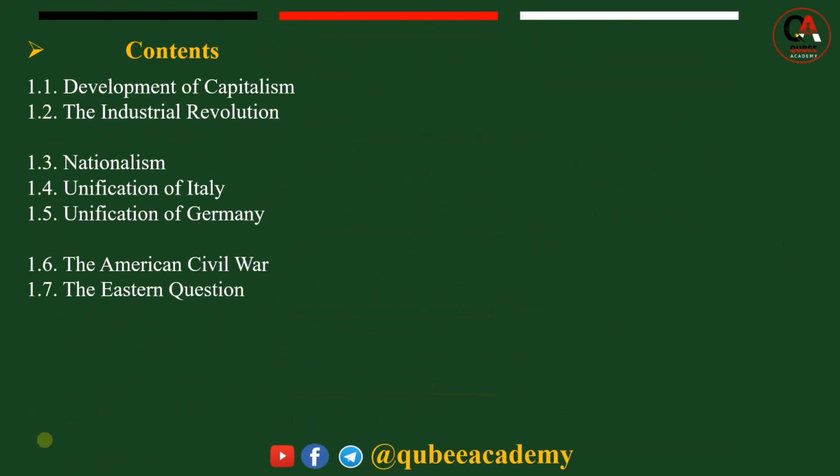The main subtopic or content of Unit 1.1 is development of capitalism. Under this subtopic, you will learn the definition of capitalism, what capitalism means, how and when capitalism started, and the main features of capitalism. We will see this under the first subtopic of Unit 1.